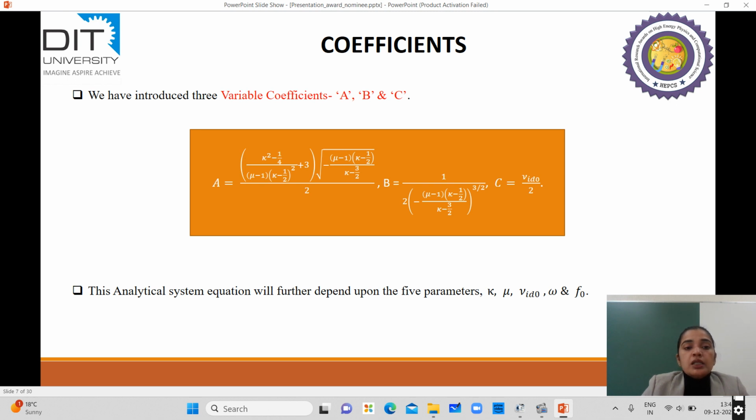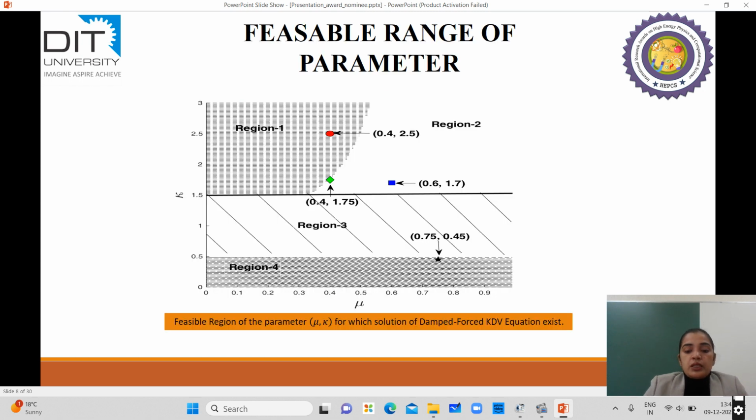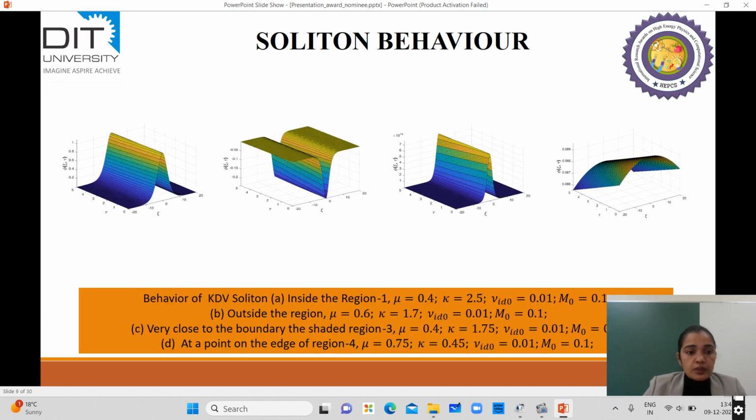But in my work, I have focused on studying the range of the effect of these parameters. In this diagram, I have tried to mark four feasible ranges for these two parameters, which are basically mu and kappa. And with respect to these ranges, we will see how the soliton behaves.